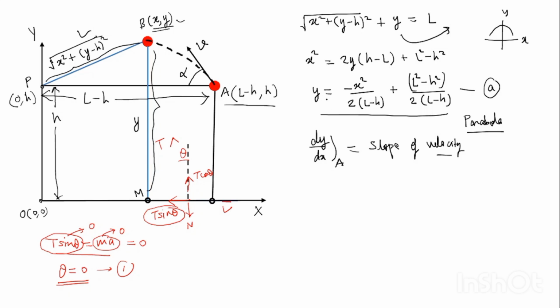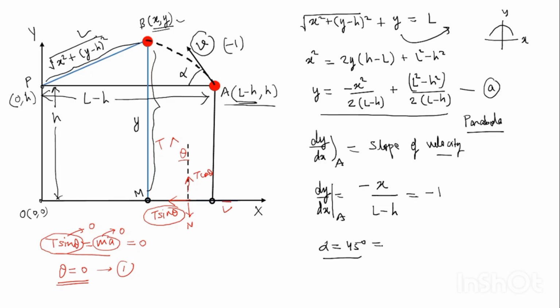So this is the slope of velocity. Now it is very easy. Simply differentiate this one. What you get is dy by dx equal to minus x upon (L minus h). Now the x coordinate of A here is simply L minus h. So put it over here and you get minus 1. That means the slope of velocity is minus 1. So what can we say about alpha? Alpha is nothing but 45 degrees. So that is the answer.